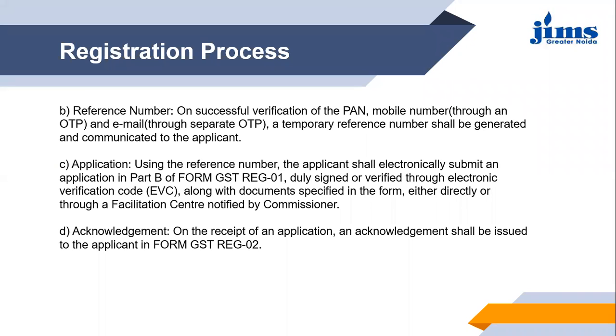You have to attach all the required documents that are given in the form, and along with that fill it through the portal. Once you have filled up that form B and provided it to the GST authorities, you will get a receipt number, or an acknowledgement of your form. That acknowledgement is simply a communication to you that your application has been received in the GST office, right?